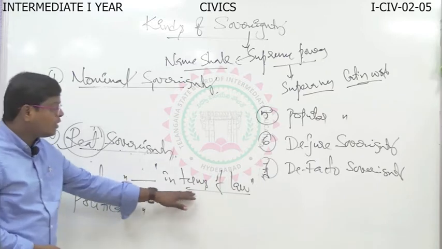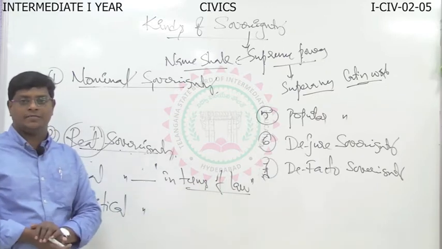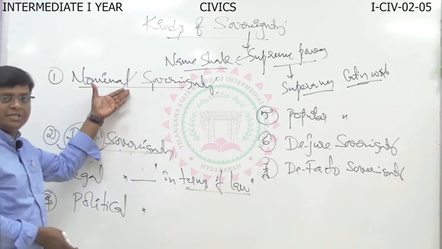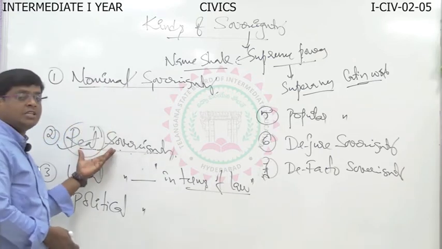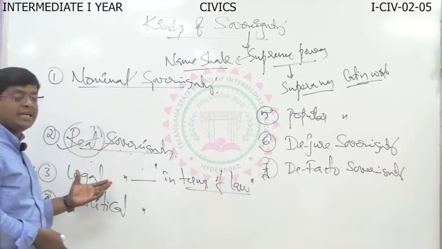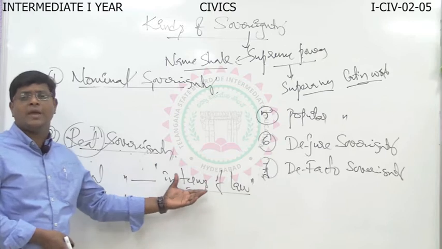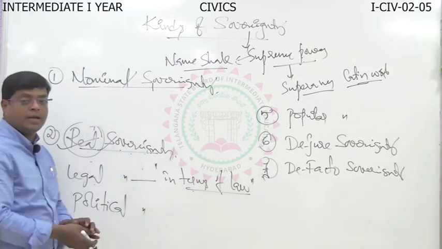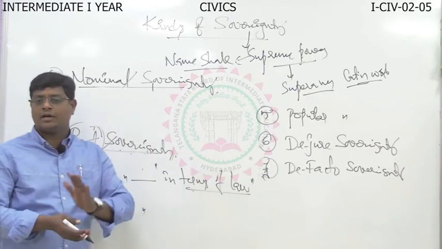That is called legal sovereignty. Understood? Here the nominal sovereignty is by namesake only, real sovereignty is in practical real manner, whereas the legal sovereignty is in terms of law. So based on the law, the sovereignty power is enjoyed by one person or group of persons.